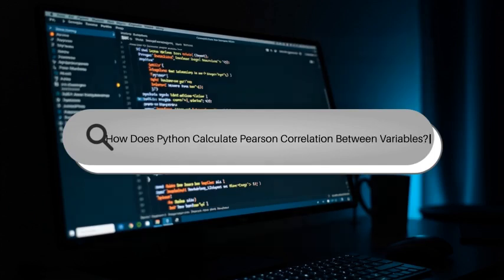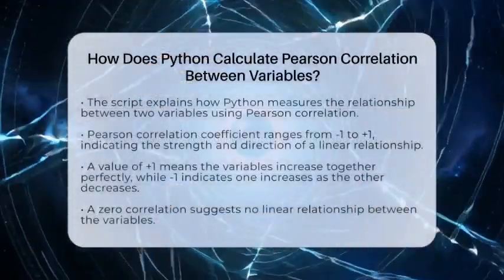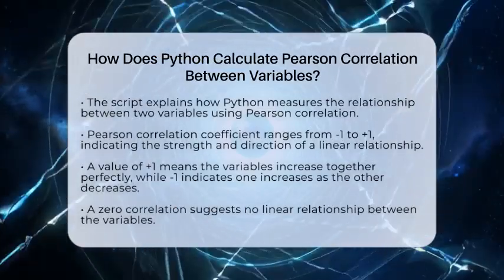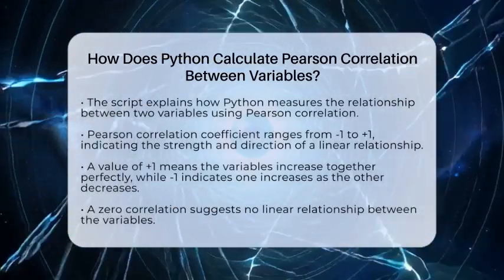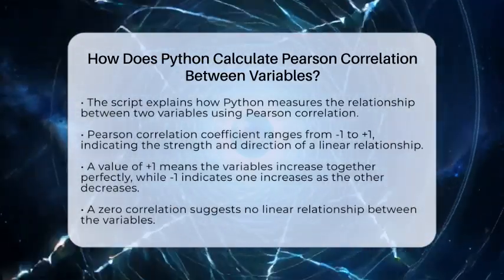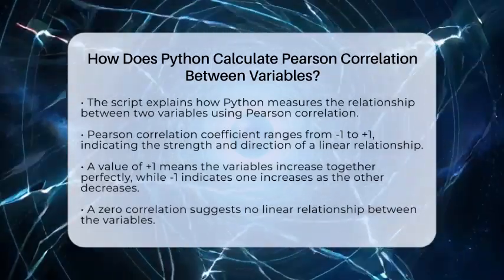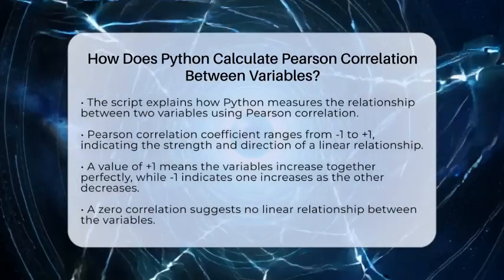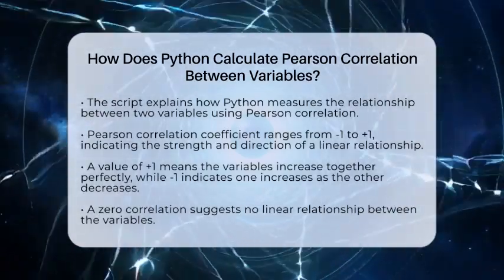How does Python calculate Pearson correlation between variables? Imagine trying to find out how two things move together. Maybe you want to see if taller people tend to weigh more or if days with more rain also have higher humidity. Python makes this easy with something called Pearson correlation. But how does it actually do that?